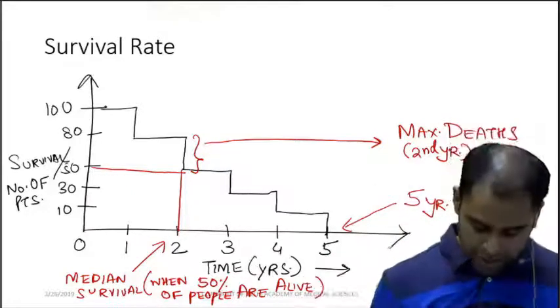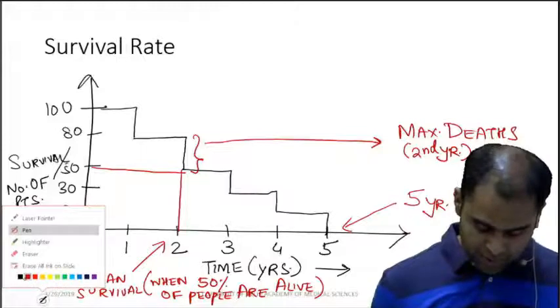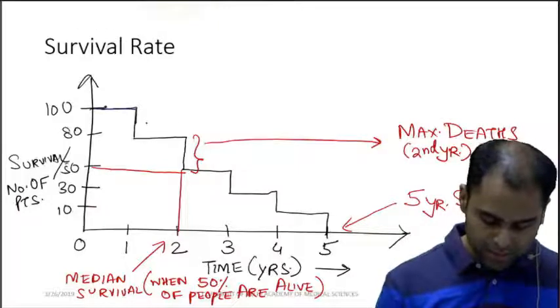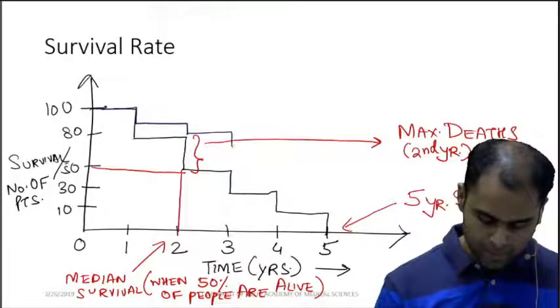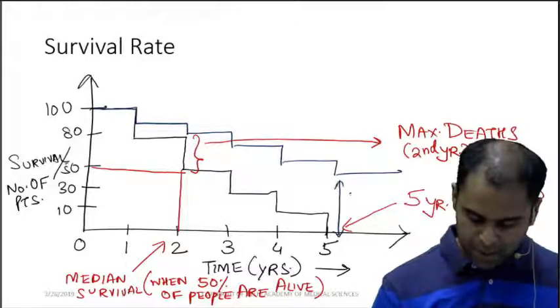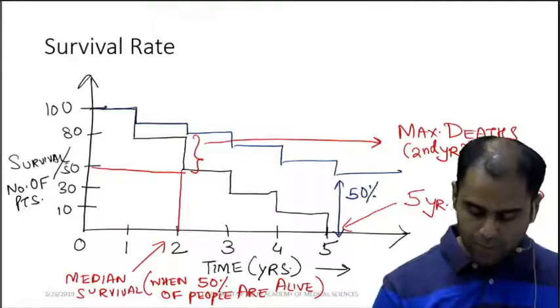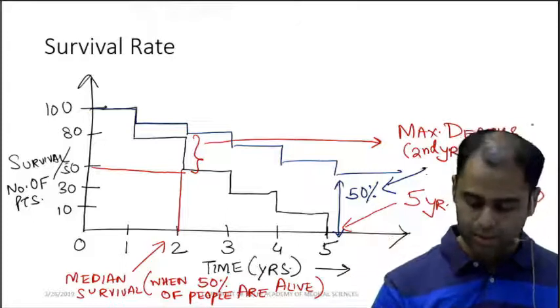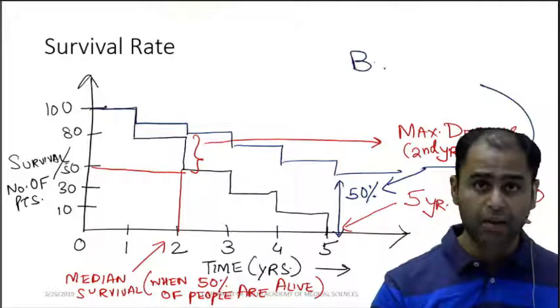Now the next question which can come over here is they add treatment to it. Suppose they give a treatment where at the end 50% of people are surviving. So here comes the fourth question. Benefit of therapy.